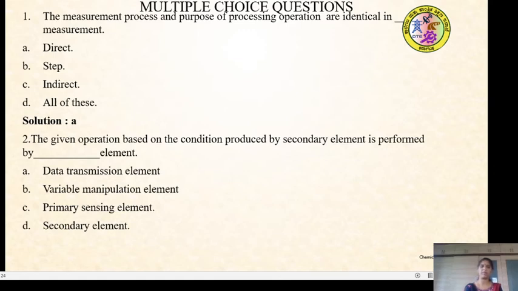Do you remember? The second question is, the given operation based on the condition produced by the secondary element is performed by the dash element. The answers are data transmission element, variable manipulation element, primary sensing element, and the secondary element. To answer this question, you have to recall the flow diagram which I have given, the different elements of the instrument. Are you guessing the answer?